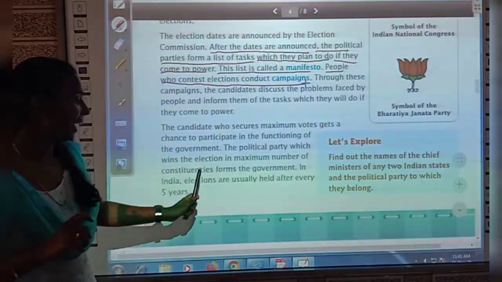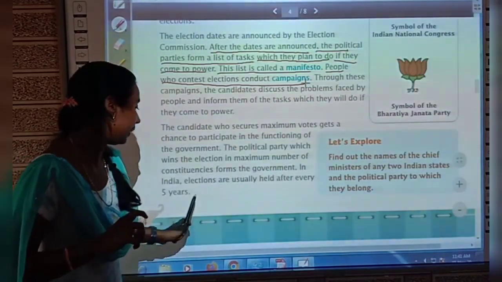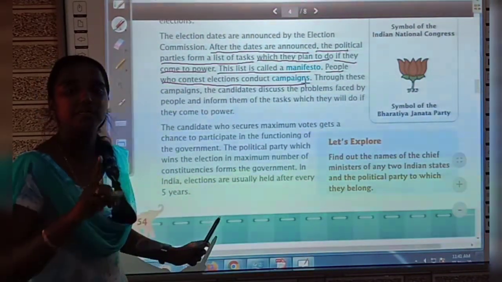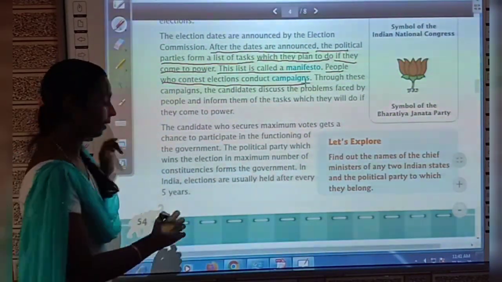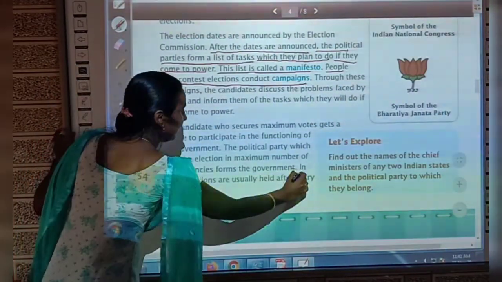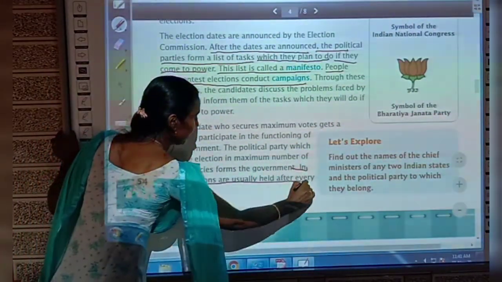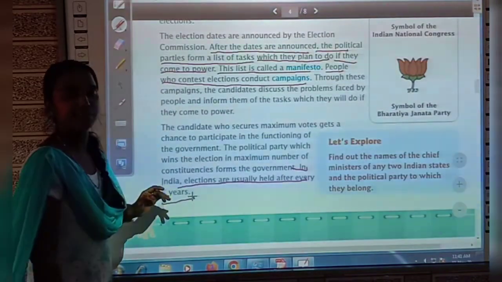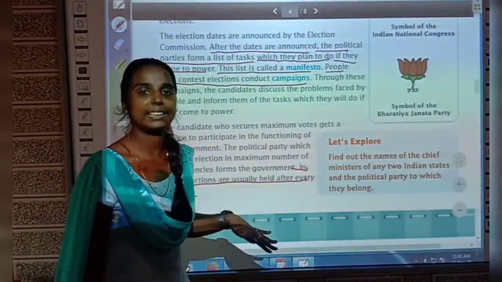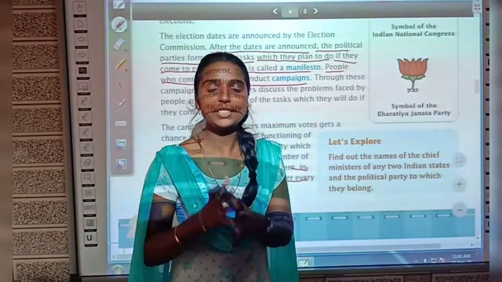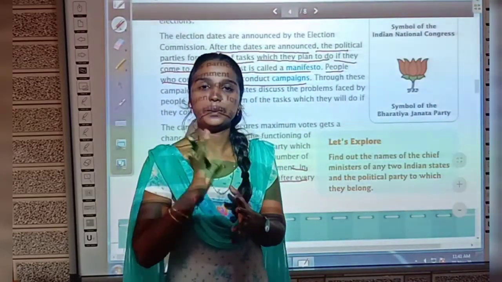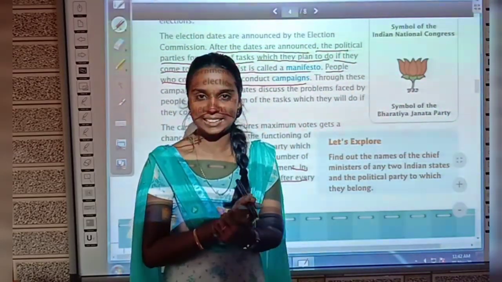Okay, in India, elections are usually held after every 5 years. Okay, once in 5 years we will have elections. Okay, underline that also. In India, elections are usually held after every 5 years. Done? Have you all underlined? So now I hope that you got a clear idea on the role of political parties in elections, right?